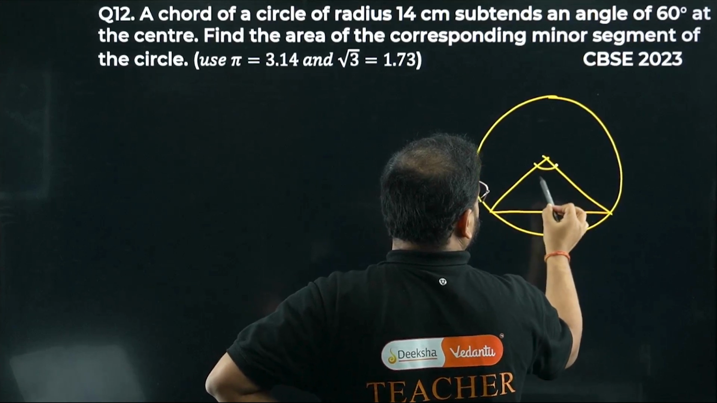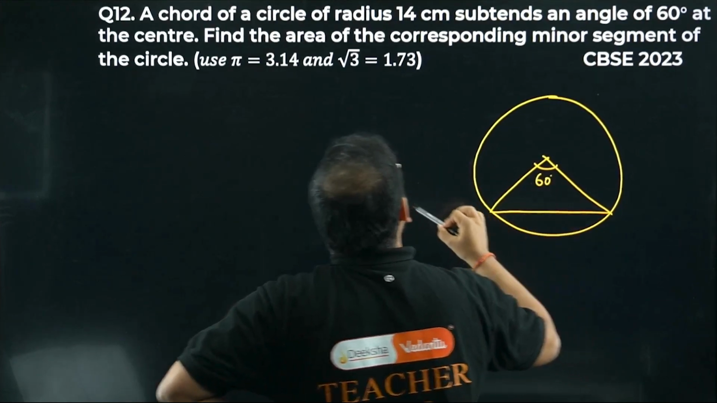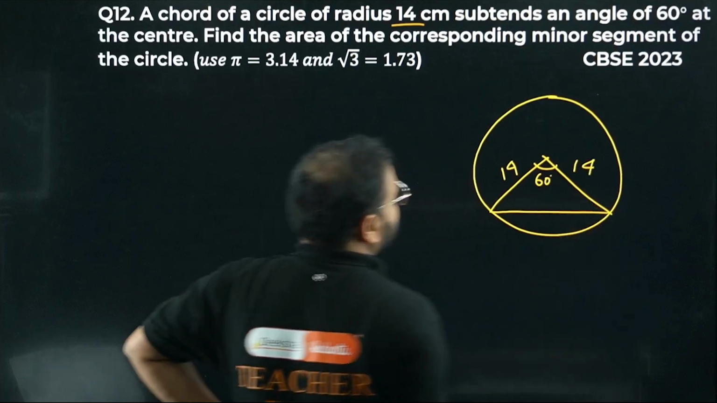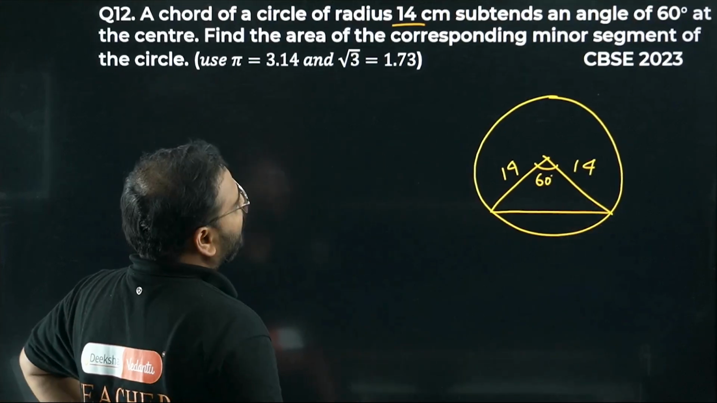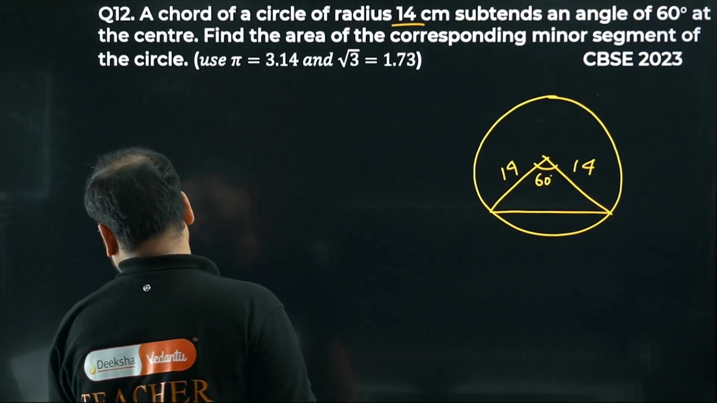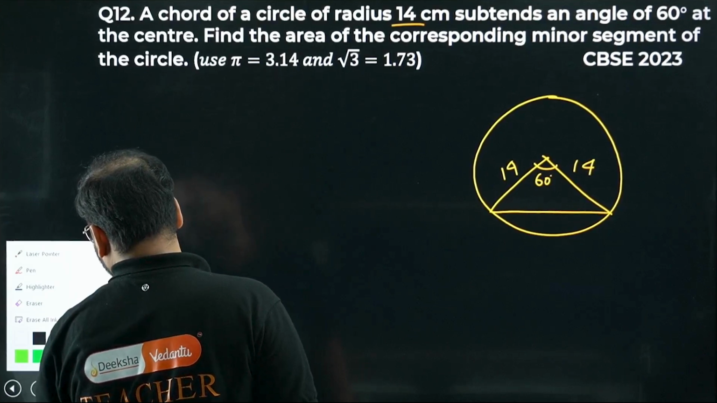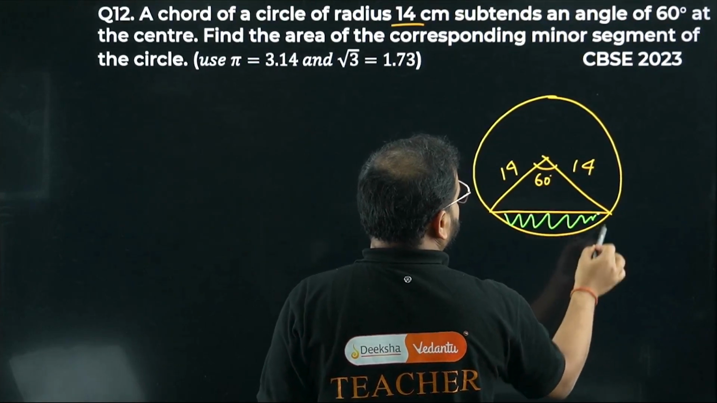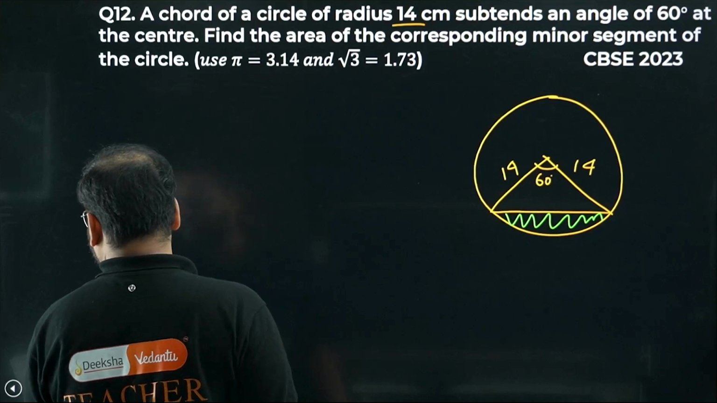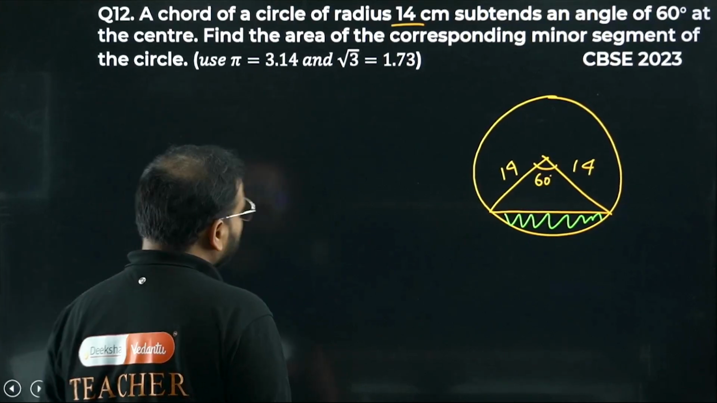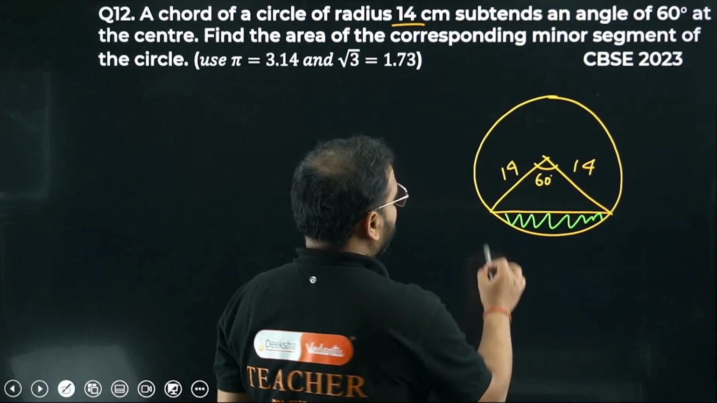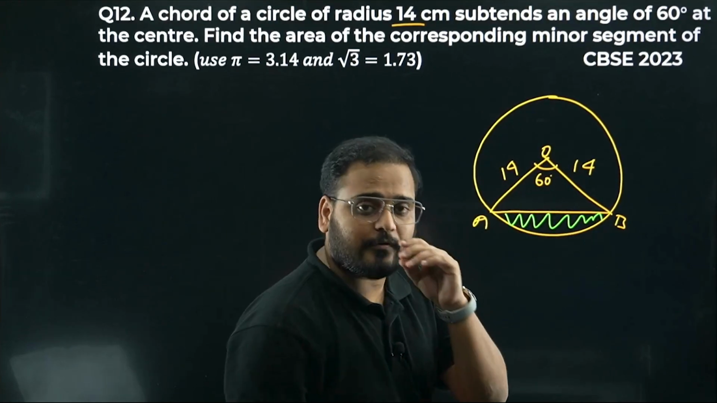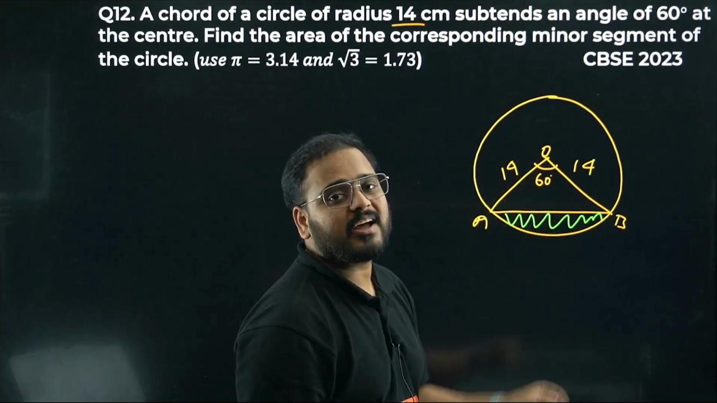They've given the radius as 14 centimeters, so let's write here 14 centimeters. Find the area of the corresponding minor segment. They're asking us for this area, the segment. How can we find this, sir? Area of the sector AOB minus area of triangle AOB, right? Sector AOB minus triangle AOB.